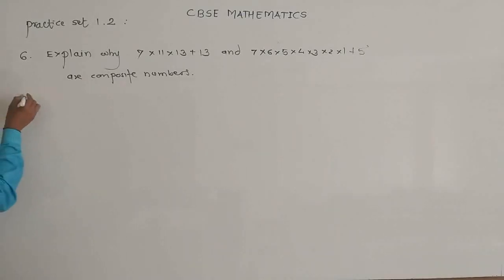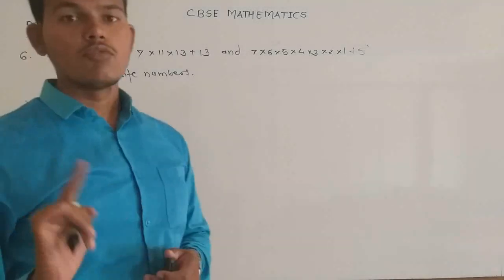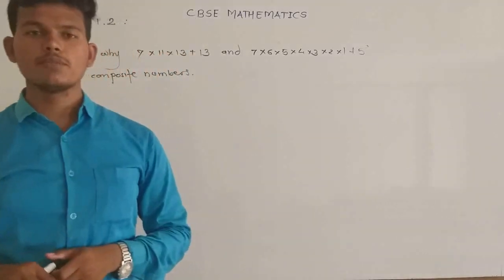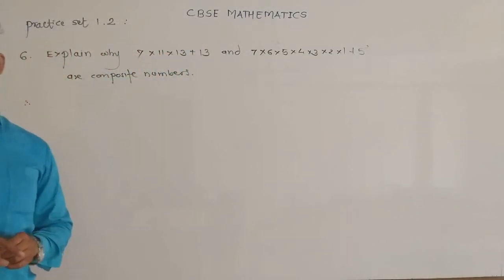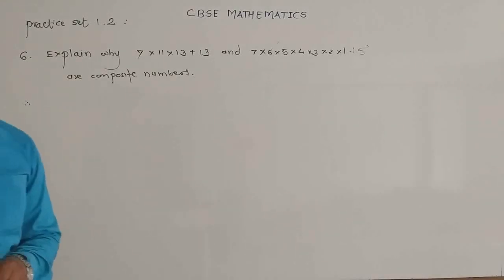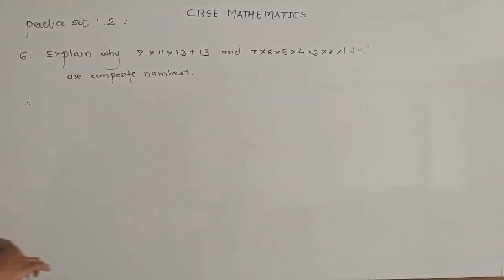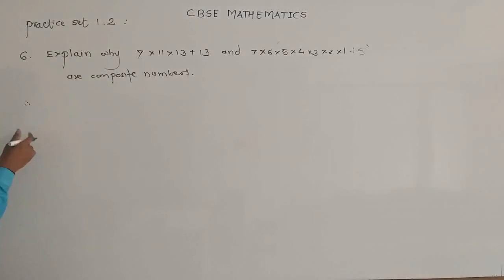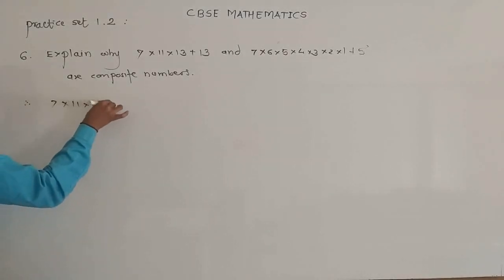First of all, what are composite numbers? Composite numbers have factors other than one and itself. And prime numbers are numbers divisible only by itself and one. Composite number means it has factors other than one and itself. So we have to check why 7 into 11 into 13 plus 13 is composite.